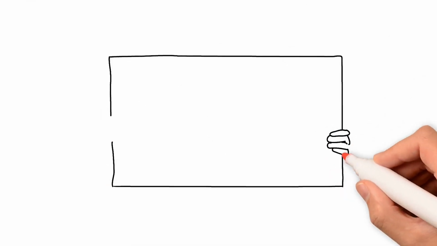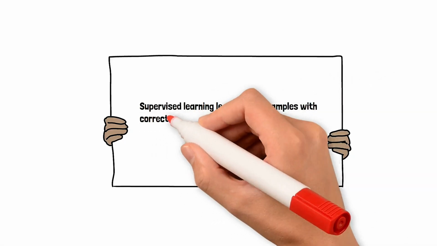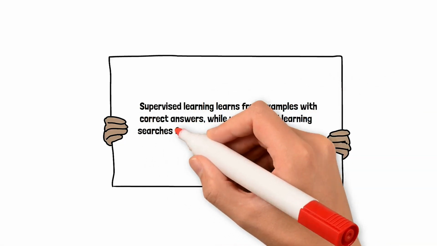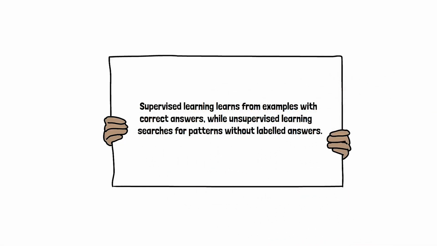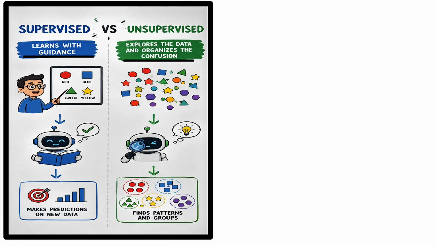So in one simple line, supervised learning learns from examples with correct answers, while unsupervised learning searches for patterns without labeled answers. One learns with guidance. The other explores the data and tries to organize the confusion.